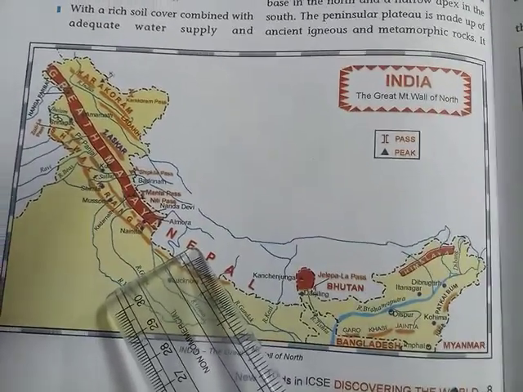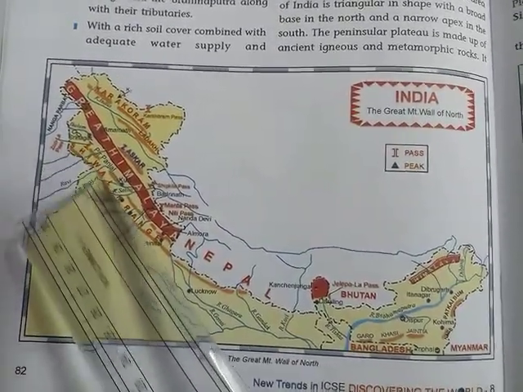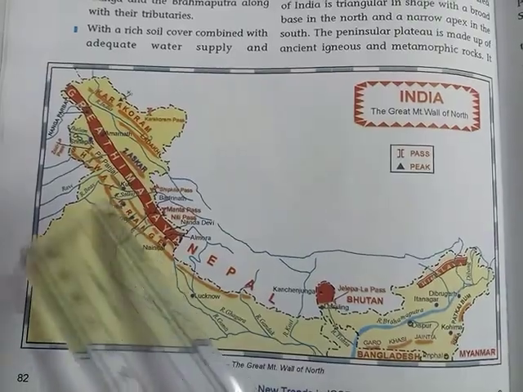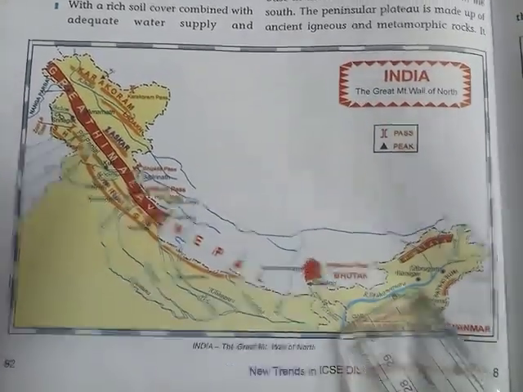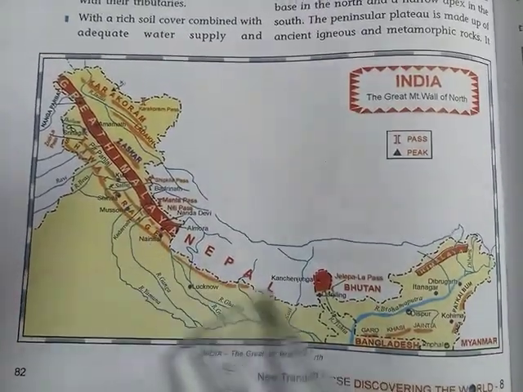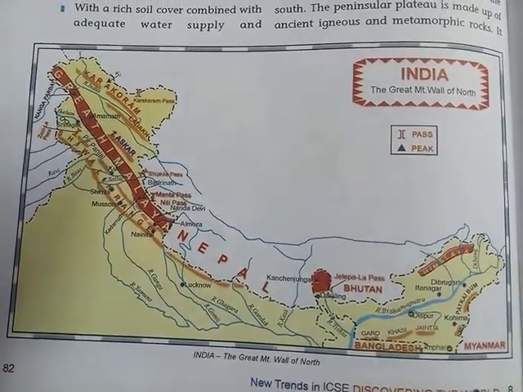I hope this much is very clear. And we will find the Dun valleys. The valleys are basically found in the Shivalik range. Even Dehradun is found here. So these are the three ranges of the Himalayas. I hope this much is very clear, children.